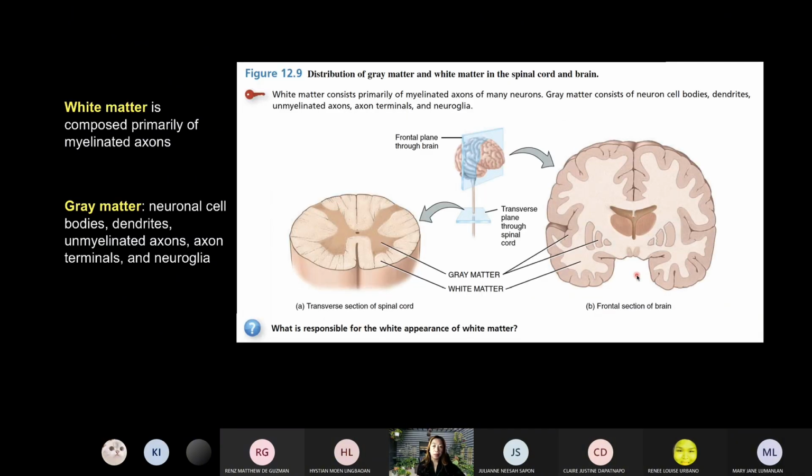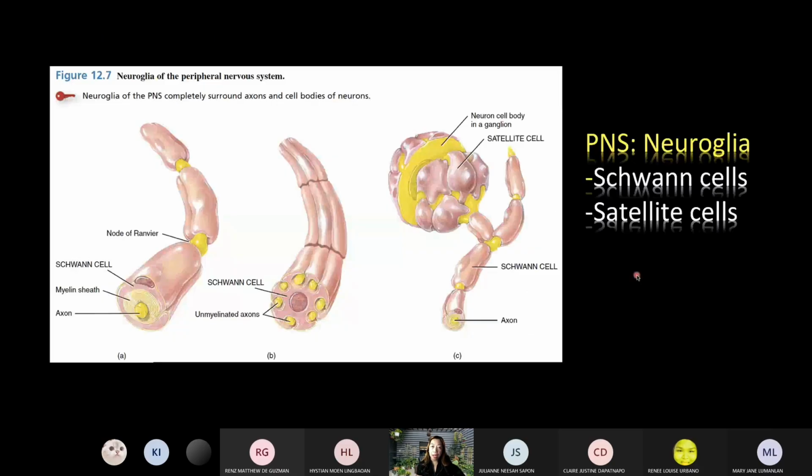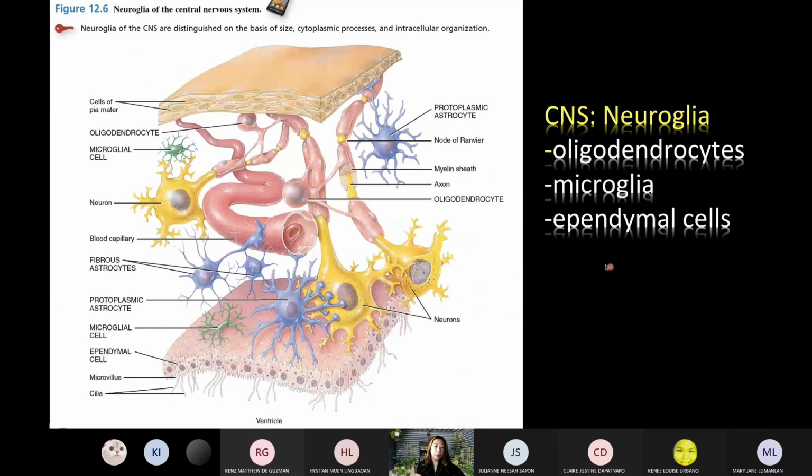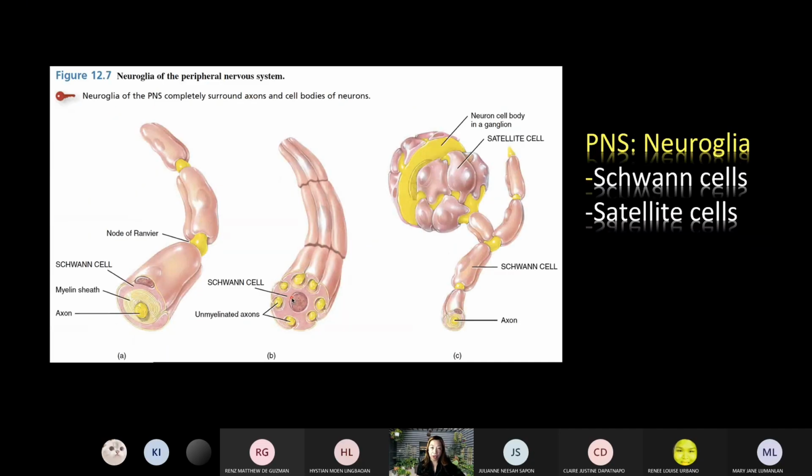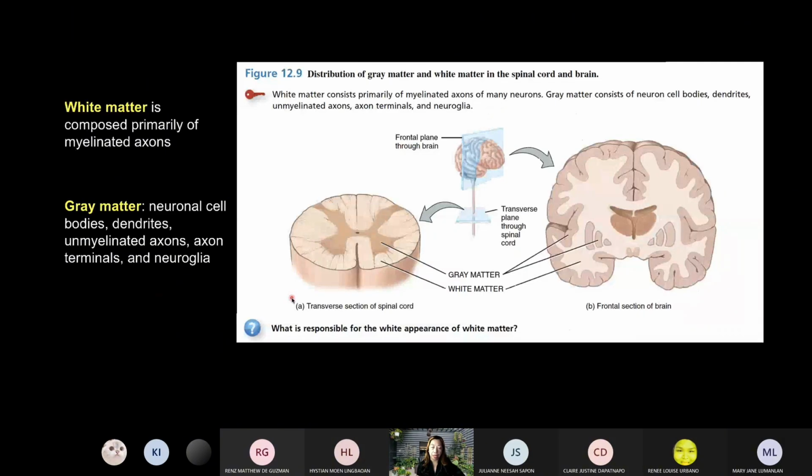And I forgot to mention here, usually the fibrous astrocytes are found in the white matter of the spinal cord, and the protoplasmic astrocytes are found in the gray matter of the spinal cord. So ano ba yung gray at saka white matter? So if you have here a cross-section of the brain, a cross-section of the spinal cord, you have areas of the gray matter. Ito, areas of the gray matter.